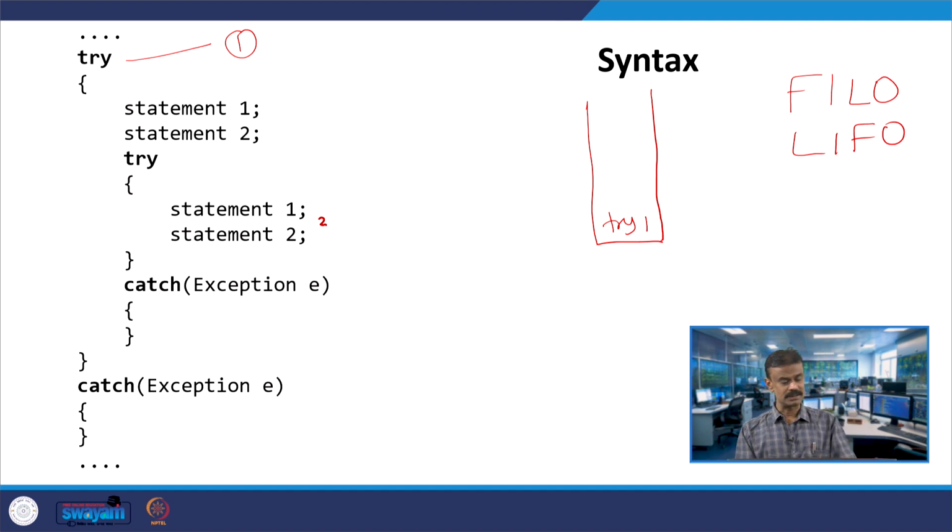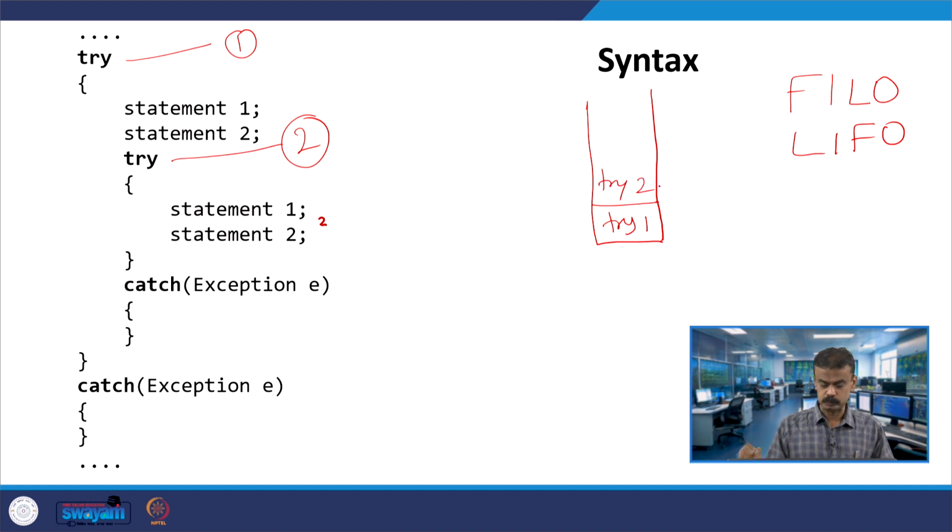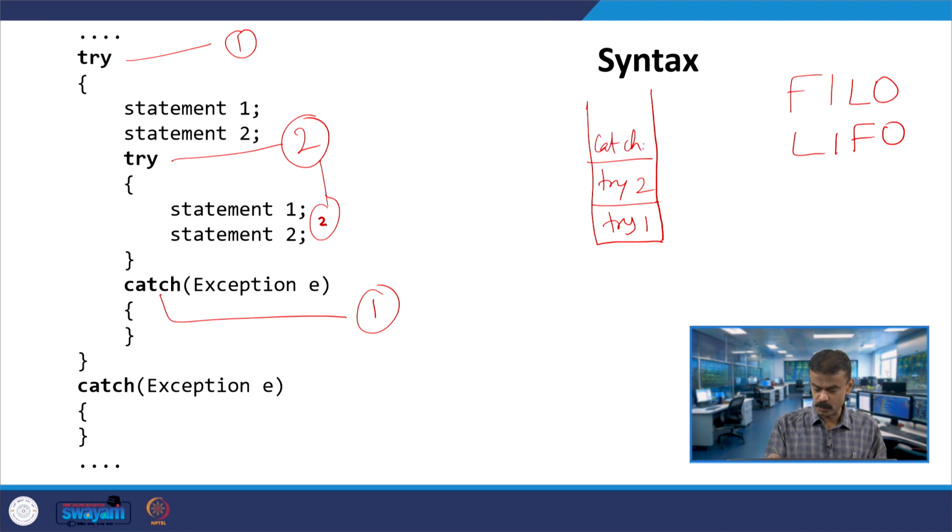So, here in the stack memory I put the first try, and then you have the second try, nested. This is called nested. So I put the second try too, and it keeps on executing. Assume that I have some exception here between statement 1 or statement 2. Then this is catch 1 that you are pushing into the stack, and then you will have another catch 2.